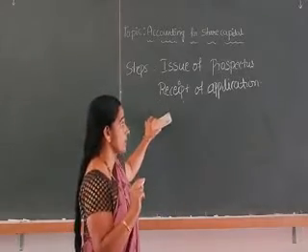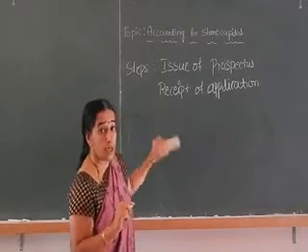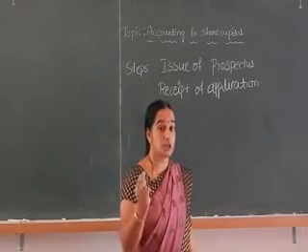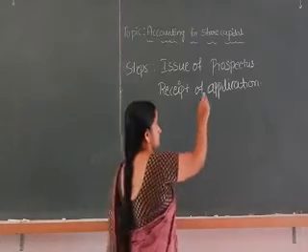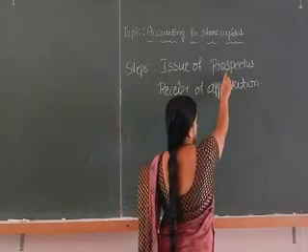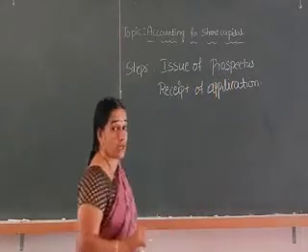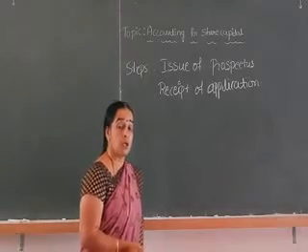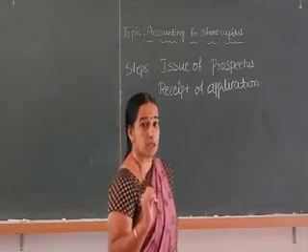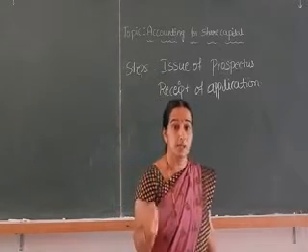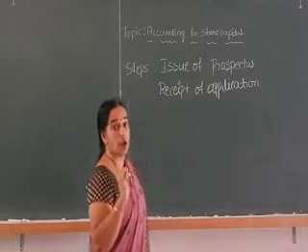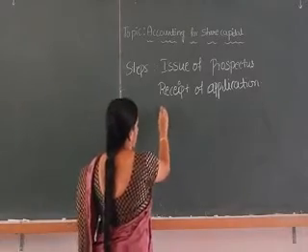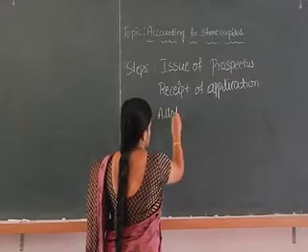So for receipt of applications, usually they give 120 days for applying for the shares. After the issue of the prospectus, 120 days are given to the public for applying for the shares. After that, they will start the allotment of shares. So the third step is allotment of shares.